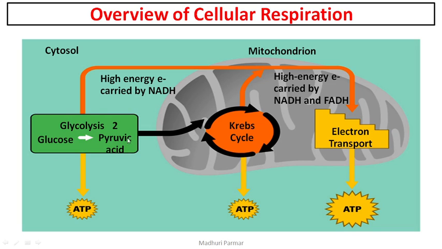Same with pyruvic acid, which will enter the mitochondria and undergo the Krebs cycle. The Krebs cycle will also give you direct ATP, we shall see that, and reducing power in the form of NADH and FADH2. This NADH and FADH2 will be carried to the electron transport chain on the inner membrane, and after electron transport there is oxidative phosphorylation, which will give you ATP in huge amounts.